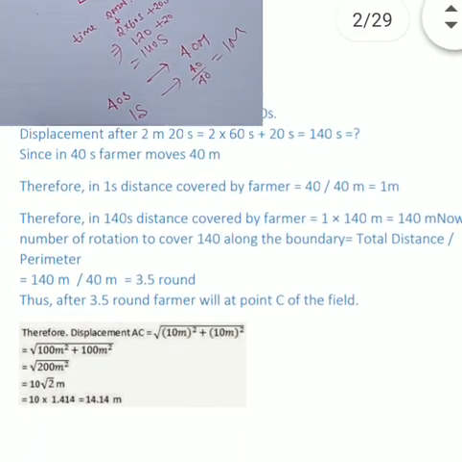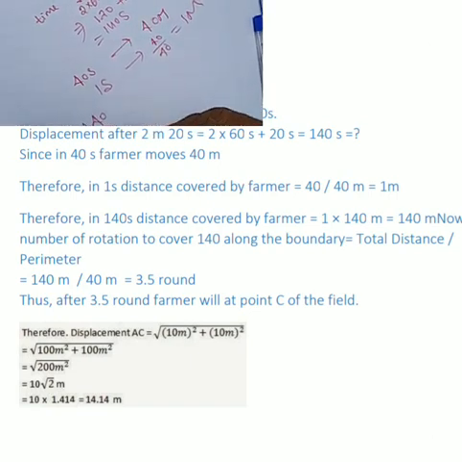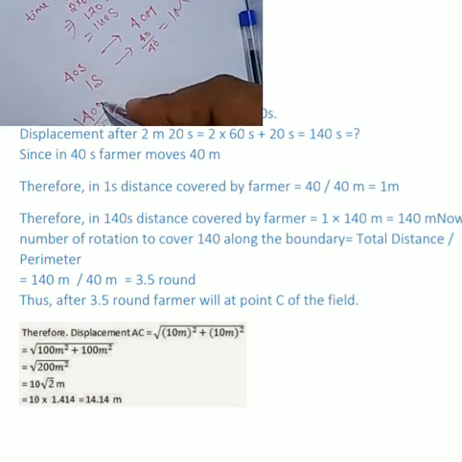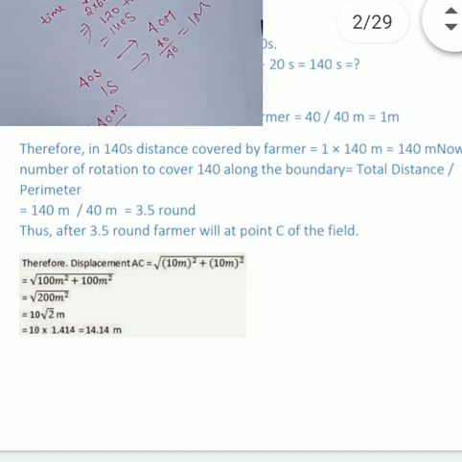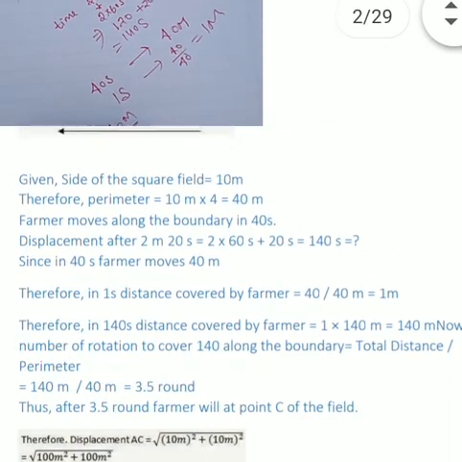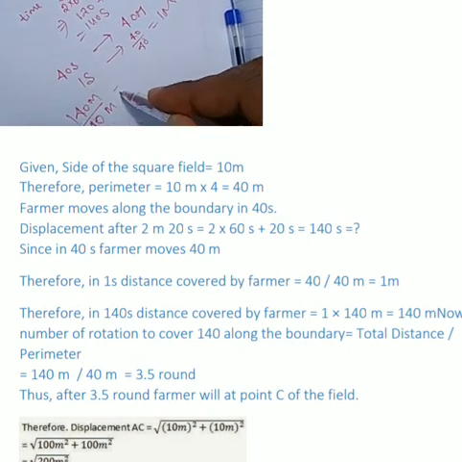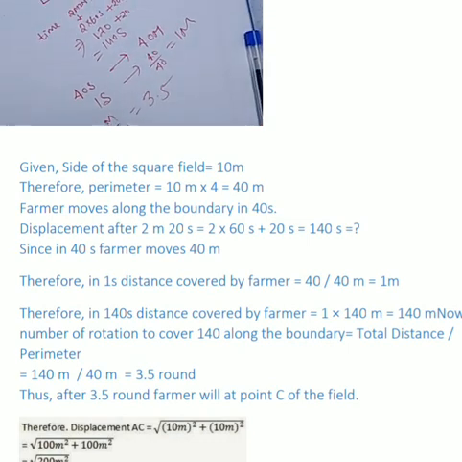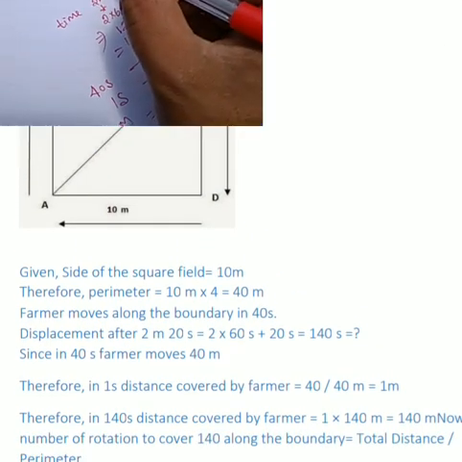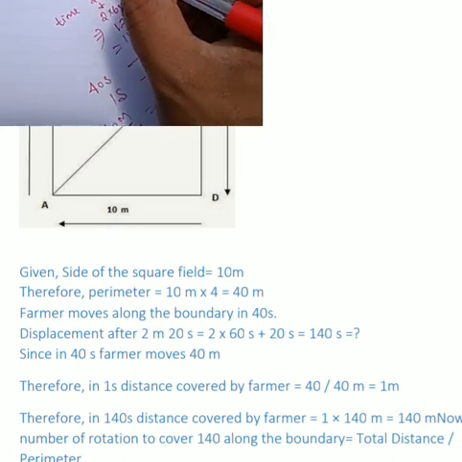The total number of rounds is equal to 140 meter upon the distance traveled in one round, which is 40 meter, that is 3.5. It means the farmer takes 3.5 rounds: first round, second round, third round, and then a half.